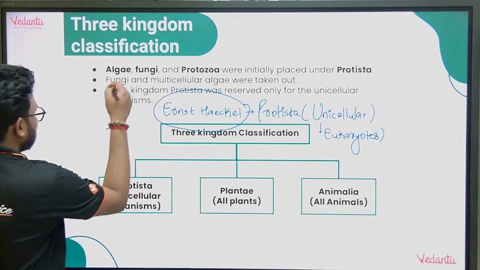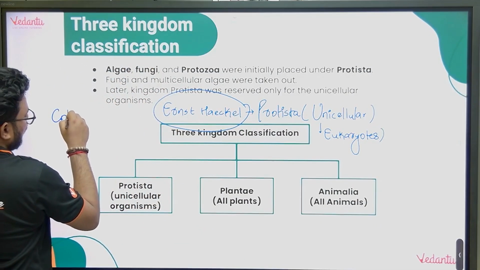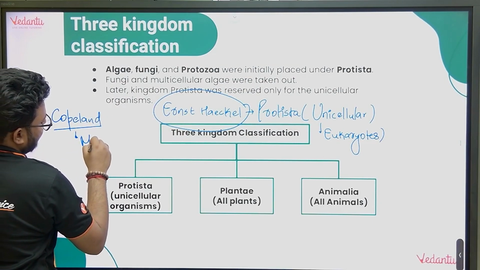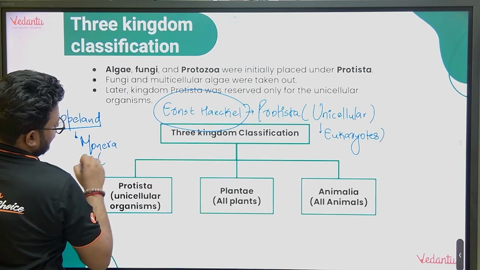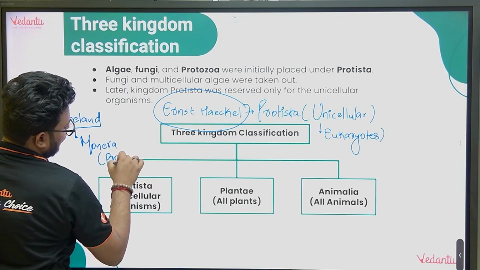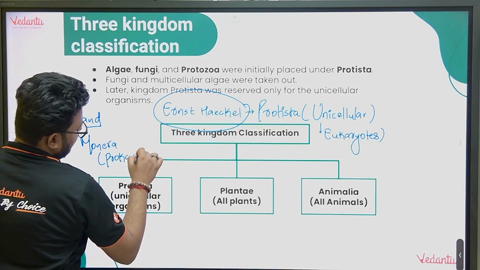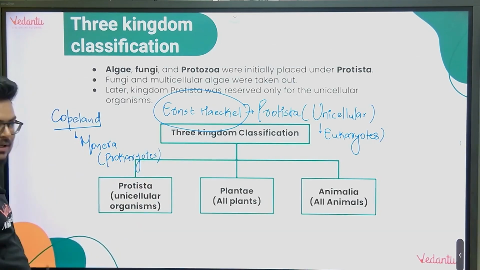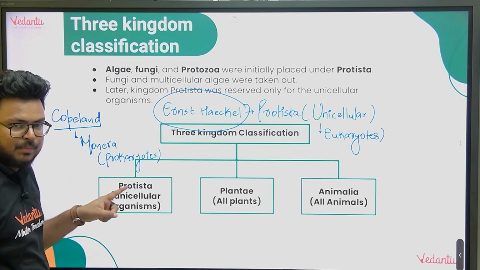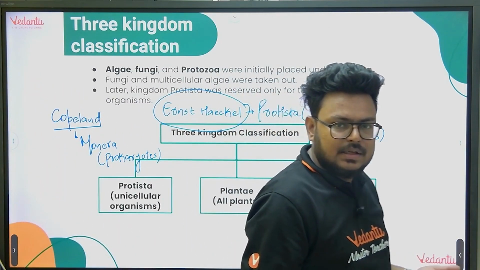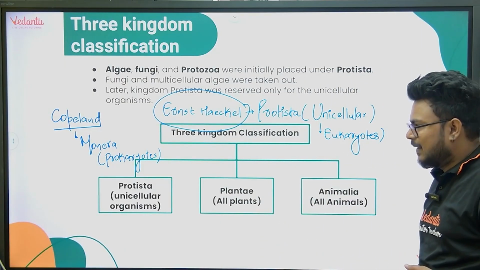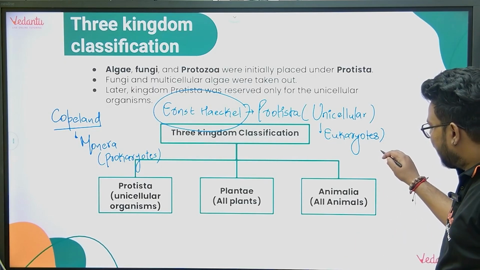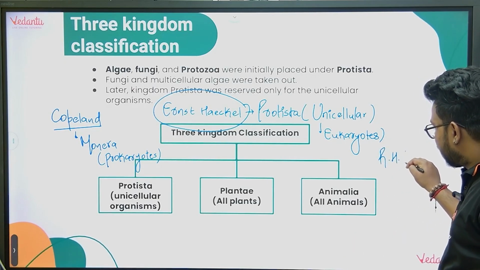After Ernst Haeckel, we had the next scientist, Copeland, and Copeland introduced a new kingdom, Monera. Monera included all the organisms which are prokaryotes. So this is the solution of the next problem: prokaryotes have been separated from all the groups and placed in a single group called Monera, or we can say bacteria. So the first problem was solved by Ernst Haeckel, the second problem was solved by Copeland, and the third problem was solved by R.H. Whittaker.